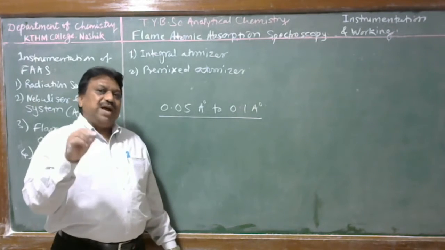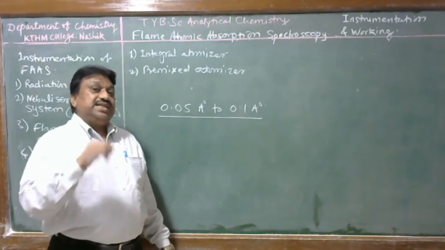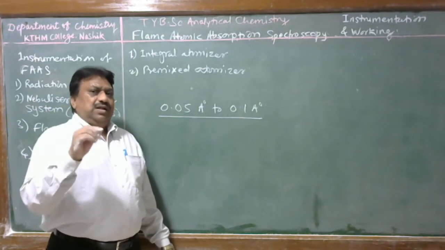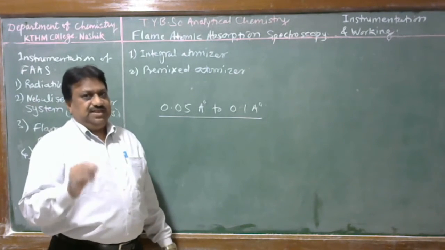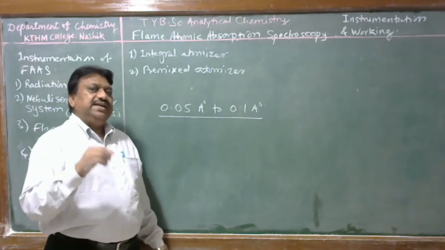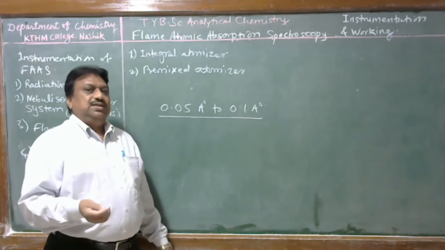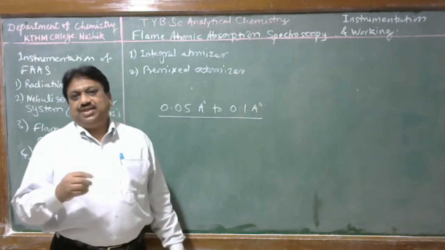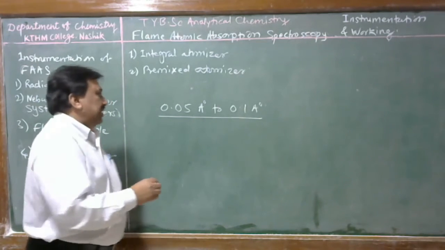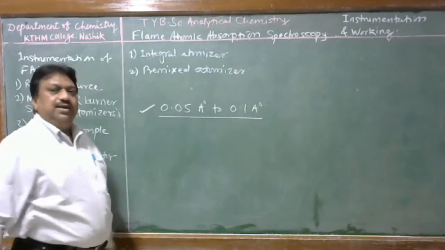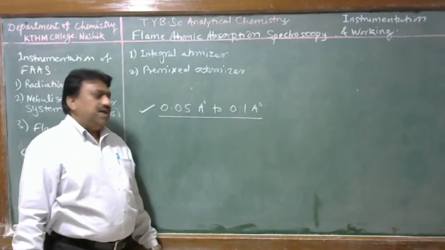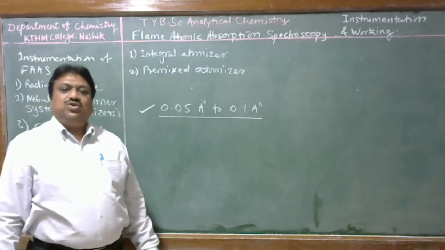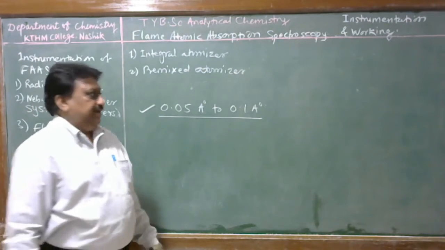this narrow bandwidth line which gets absorbed by the analyte species, a highly advanced monochromatic system is required. Therefore, a diffraction grating with more grooves is used as a monochromator in atomic absorption spectrophotometry, so that it can isolate a narrow bandpass wavelength whose bandwidth is about 0.05 nanometer to 0.1 nanometer.